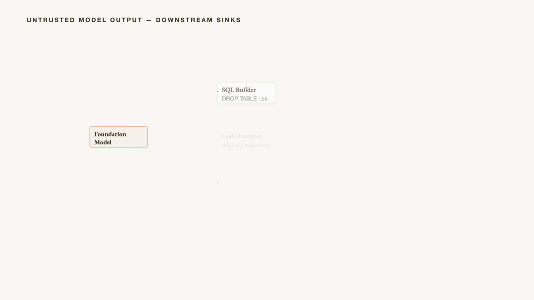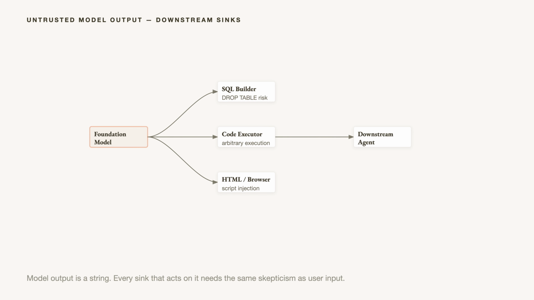The model's output is a string. It goes somewhere: a SQL query builder, a code executor, a browser renderer, another agent in a multi-agent pipeline. Each of those downstream sinks must treat model output with the same skepticism you would apply to user input. An LLM that generates a SQL clause can be made to generate a destructive one. One that generates HTML can be made to generate a script injection. Output sanitization belongs between the model and every downstream sink that acts on the string.